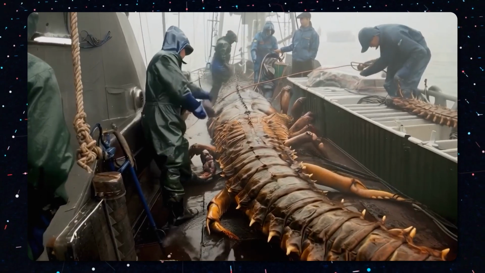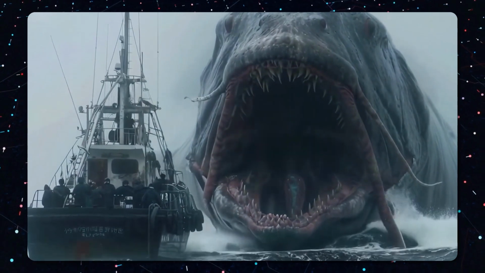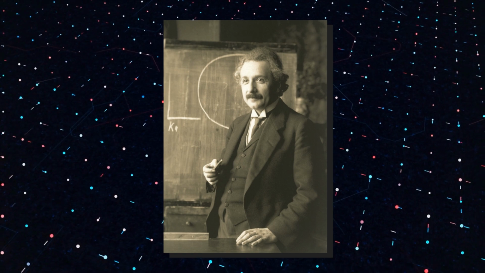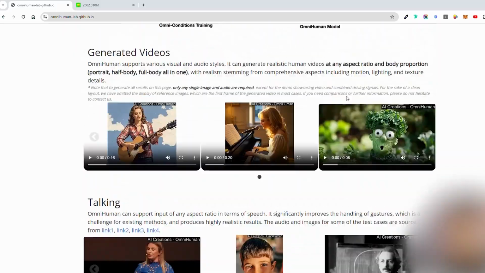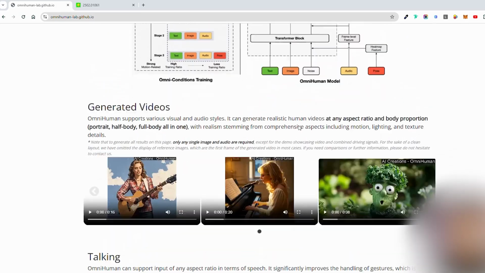What if I told you that the clip you just saw was a real video of Albert Einstein giving a lecture? Would you believe me? Well, it's not. What you're actually watching is a hyper-realistic AI-generated video, created from just one single image of Einstein. This is OmniHuman, an AI model that's taking deepfake technology to the next level.